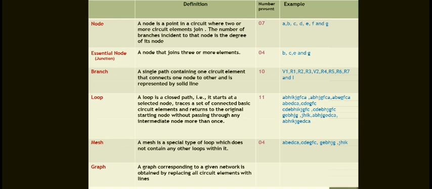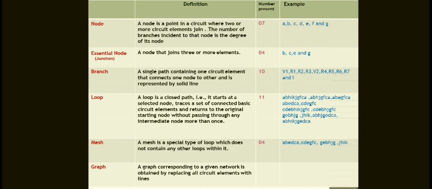And how many meshes are there? A mesh is a special type of loop which does not contain any other loops within it. That is called the mesh. A little bit of difference: the loop is a closed path that starts at one selected node, traces a set of connected basic circuit elements and returns to the original starting node without passing through any intermediate node more than once. That is called the loop. But a mesh is a special type of loop which does not contain any other loops within it.